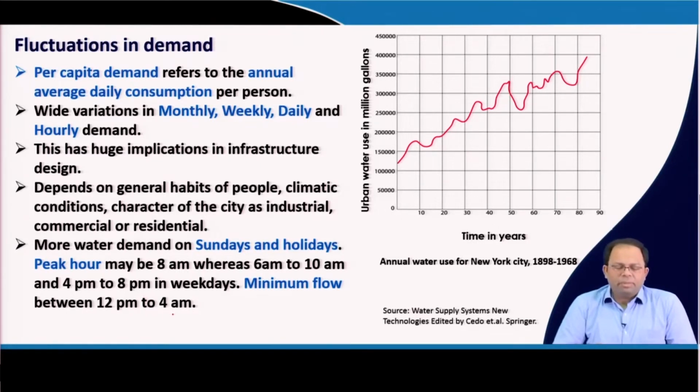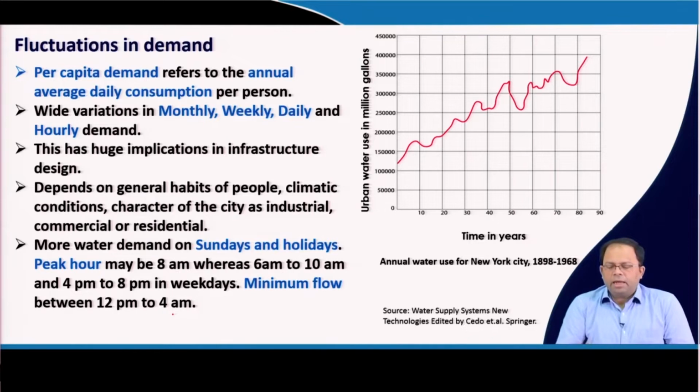These differences in demand require that the entire infrastructure, the equipment in the pipeline used to supply water, be adjusted accordingly.